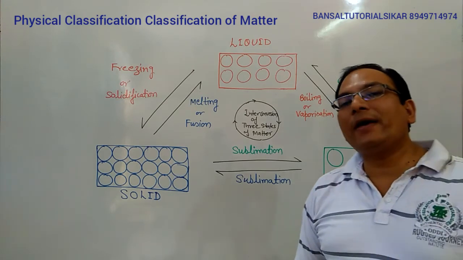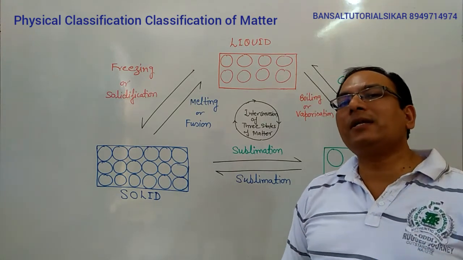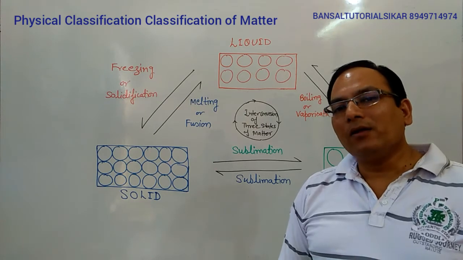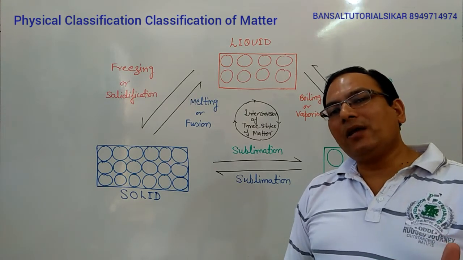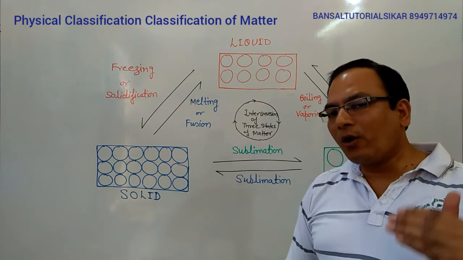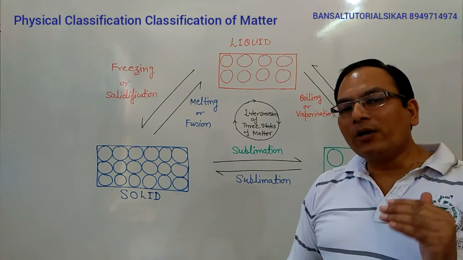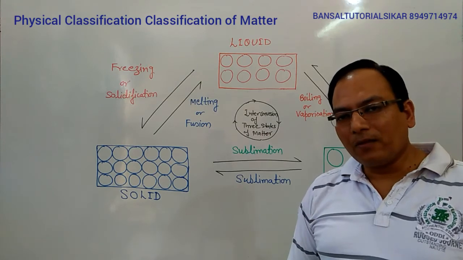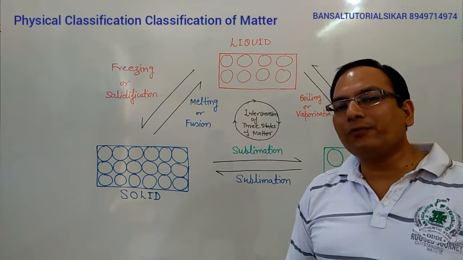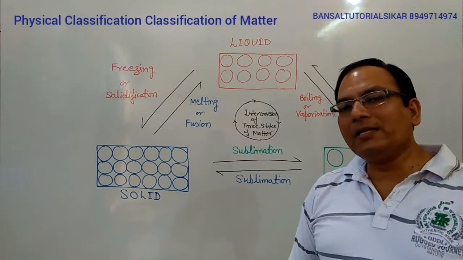Students, the physical state of any substance is always considered to be the state in which it exists at room temperature, at ordinary temperature. For example, the general physical state of water is liquid.